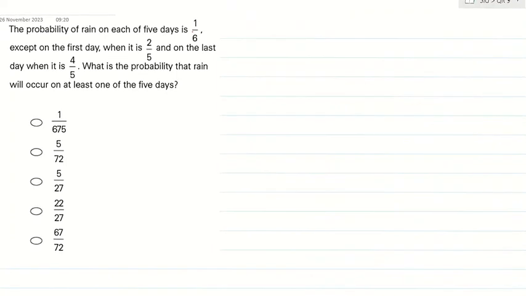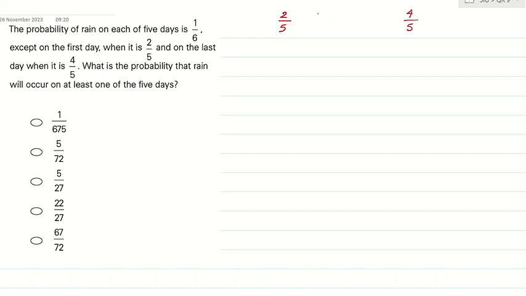There is one strategy for this kind of question. The question reads: the probability of rain on each of the 5 days is 1 by 6, except on the first day when it is 2 by 5, and the last day 4 by 5. So the first day, what is the probability? First day 2 by 5, right? The last day 4 by 5. And what about the 3 days in between? 1 by 6. Correct? 1 by 6.